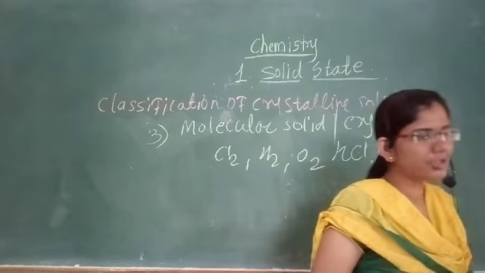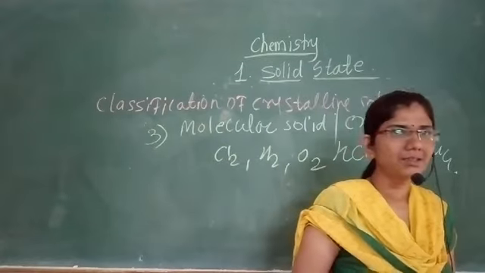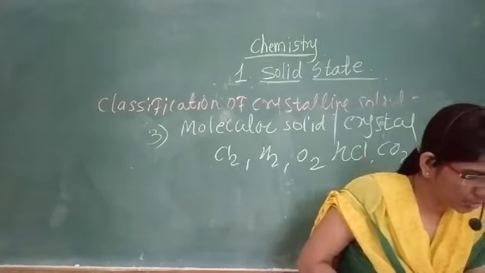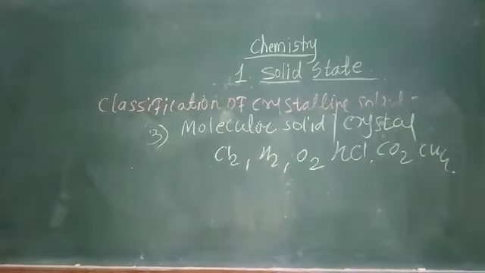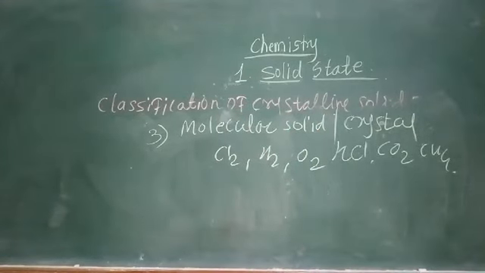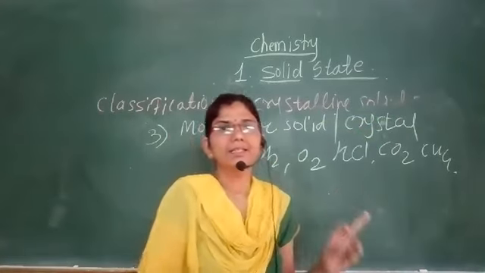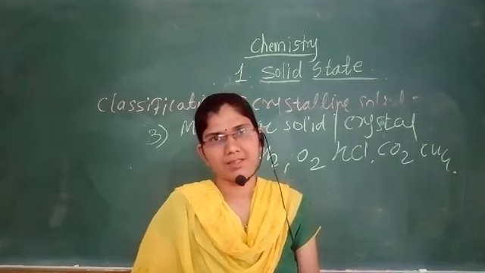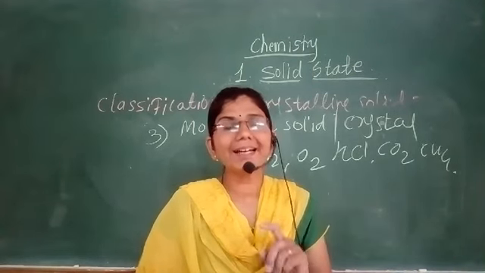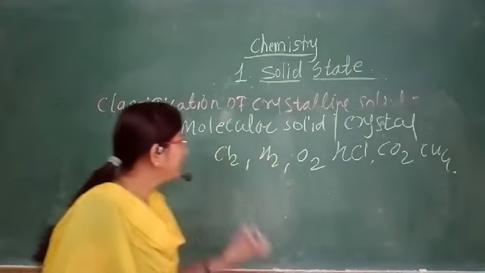The constituent particles of the molecular solid or molecular crystal are molecules of the same substance. And in each molecule, which type of bond will be present?